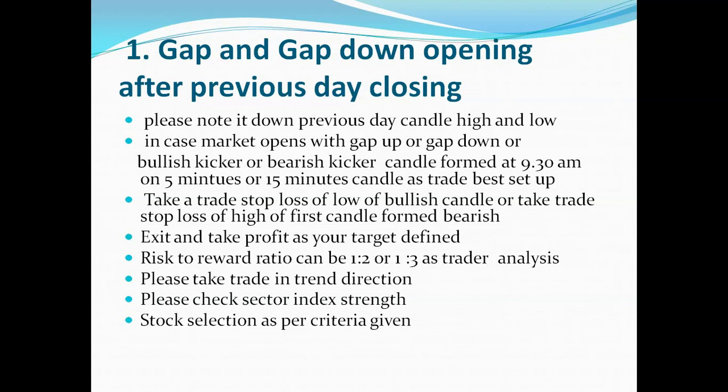Please verify the trend. Trade with the trend. You can use the trend line I already told you about. You have to check the sector index, which should be positive, and take the stock selection as per your criteria. For this I will especially mention you must have liquid stock. So this is the first strategy.